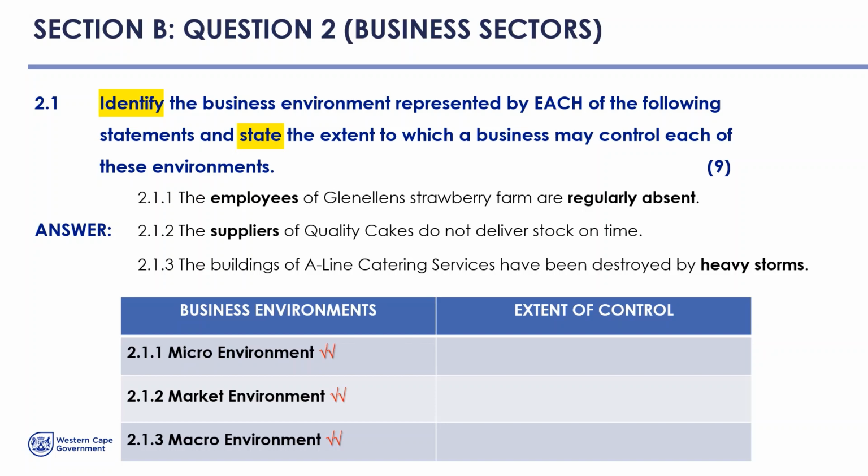And so for the remaining 3 marks, we have to state the extent to which a business can control each of these environments. And all the way back to grade 10 content that was taught to you in term 1, we all know that the microenvironment has full control, or we have full control within the microenvironment. Then the market environment is semi-controllable, and we know that in the macro environment we cannot control the macro environment components. So there's no control there. So please, learners, remember that this is a nice easy question. It's very common in our common papers, and it's a nice easy 9 marks for you to obtain in a paper.